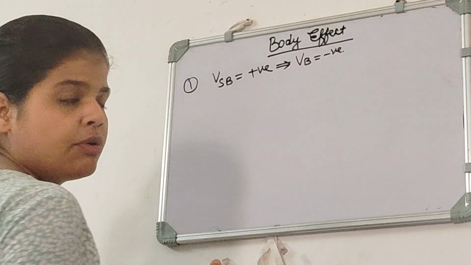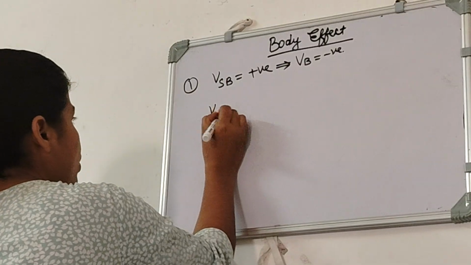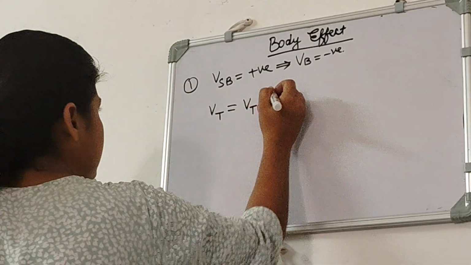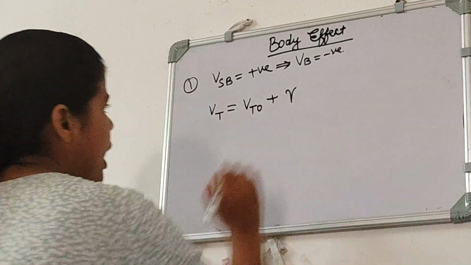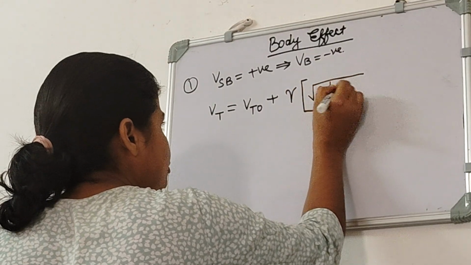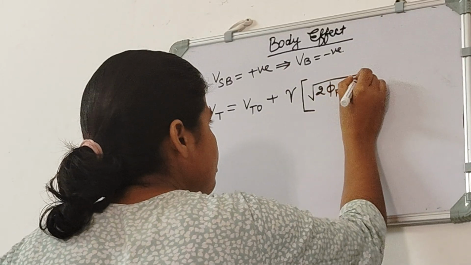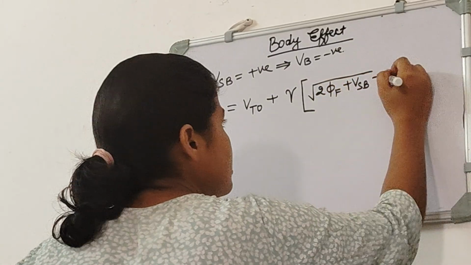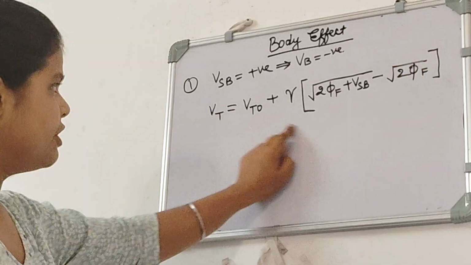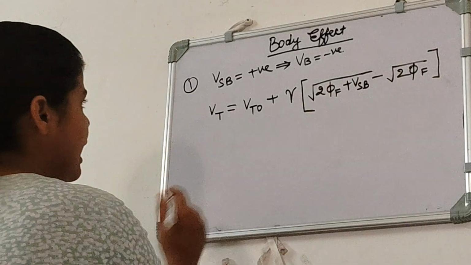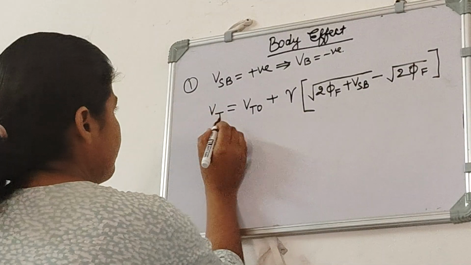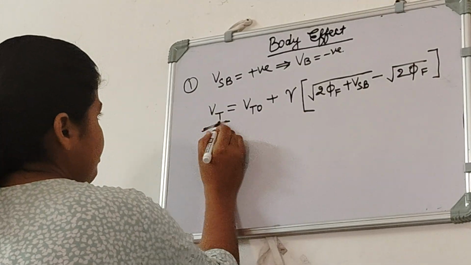Before seeing that, we can see one more formula for threshold voltage. It is Vt = Vt naught plus gamma times (under root 2 phi f plus Vsb, minus under root 2 phi f). In this video we are not going to derive this formula. We are just seeing the effect of VSB being positive or negative, and how it affects the threshold voltage.